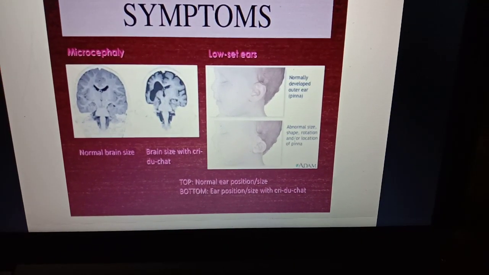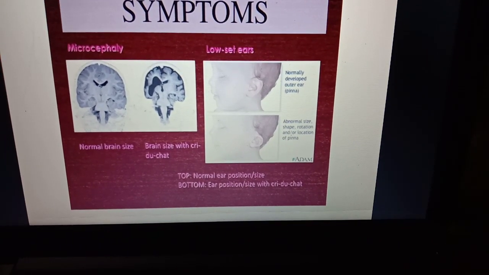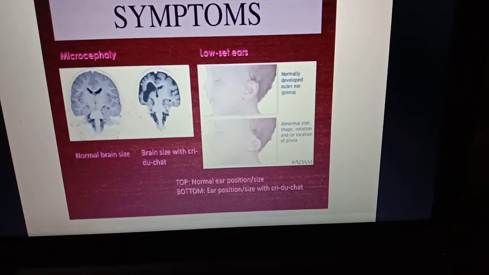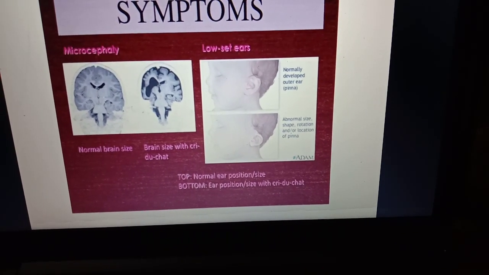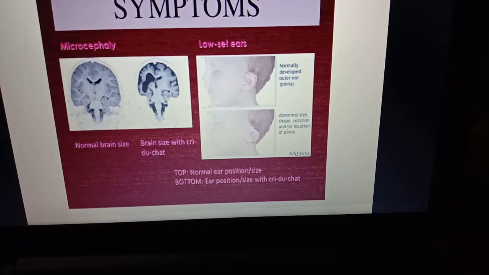The symptoms include microcephaly. Normal brain size and brain size with Cri-du-chat syndrome. You can see in this diagram how the brain area is affected in Cri-du-chat syndrome. Normally developed outer ear, pinna, abnormal size, shape, rotation and or location of the pinna. You can see.